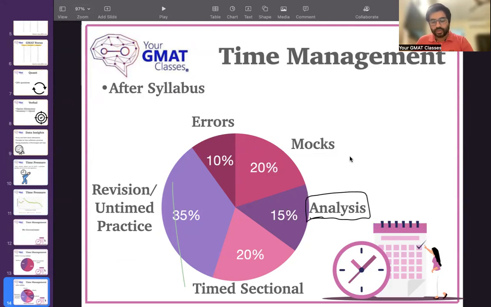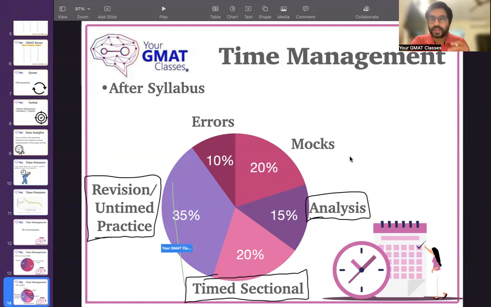20% of the time should go into timed sectionals. So let's say, for example, you think you need additional practice for quant. Then you should solve more quant sectionals. Basically, just the section exam of 45 minutes of that topic again and again and again. And 35% should go into revision and untimed practice. So basically, here you're practicing topics you are weak at. You are revisiting all the topics again and again. Like I said, you need to expose yourself to every topic at least twice a week. At least. That is the bare minimum that everyone should do.